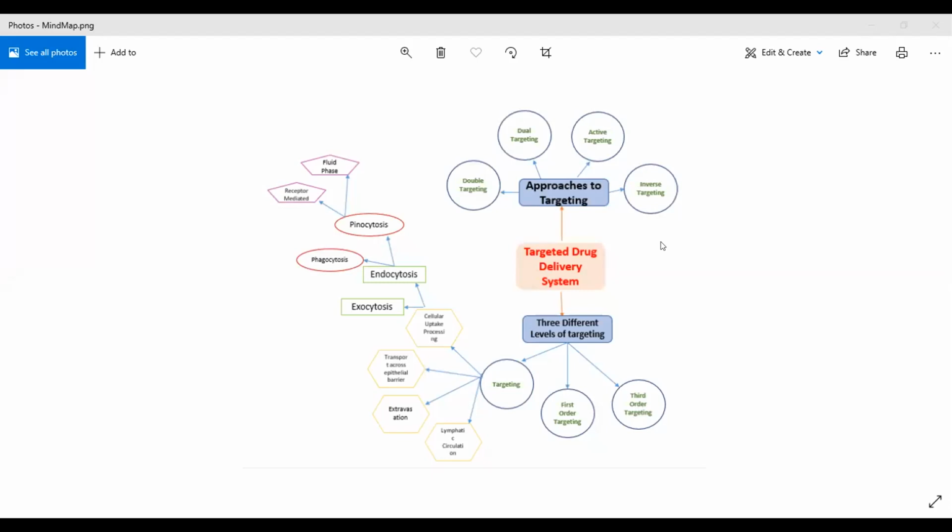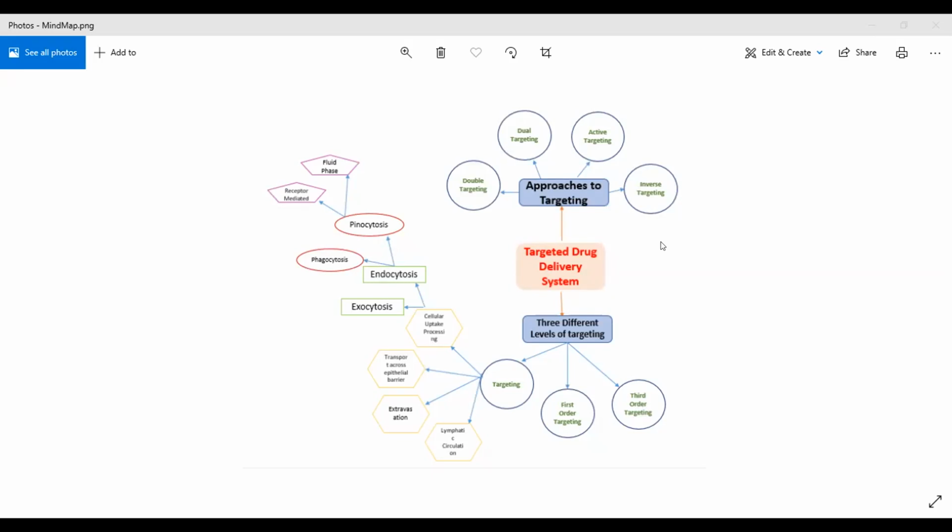But sir, this is a chapter, targeted drug delivery system, where I always get confused between when it comes to dual targeting and first order targeting. So that's why I have made a mind map of it. Now I came to know that the approaches of targeting include double targeting, dual targeting, active targeting, and inverse targeting. Whereas the three different levels of targeting are first order targeting, third order targeting, and this is called targeting delivery or only the targeting.